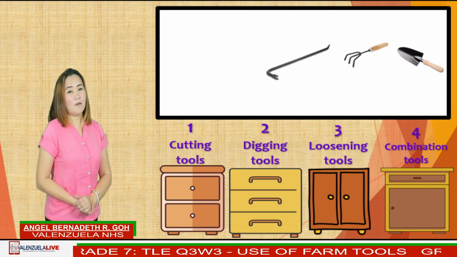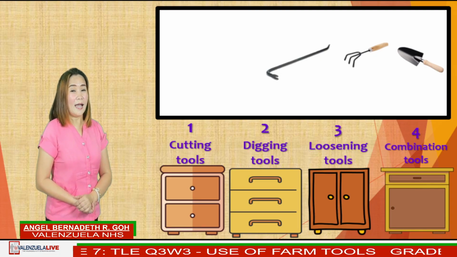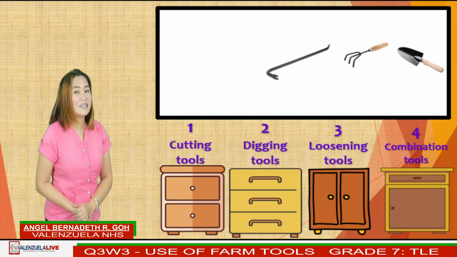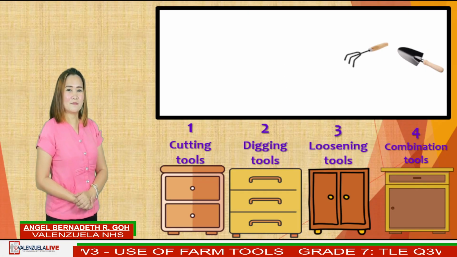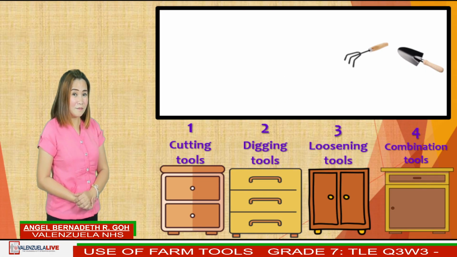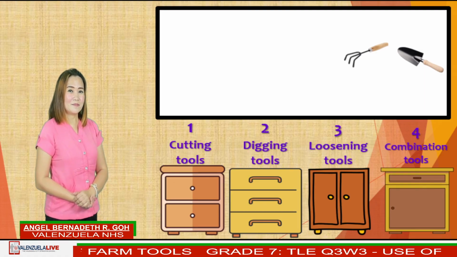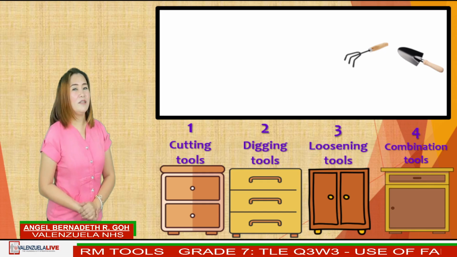Next, crowbar, a digging tool in cabinet 2. Hand cultivator, it is a combination tool in cabinet 4.